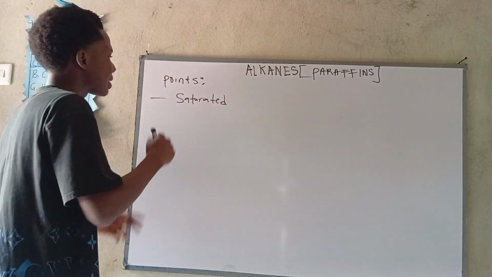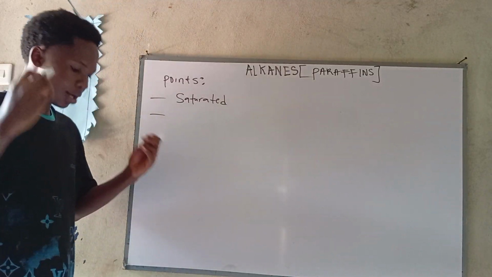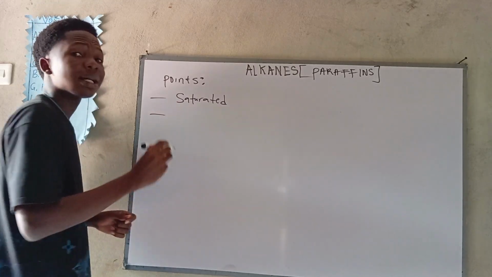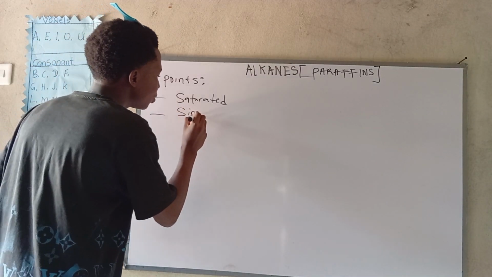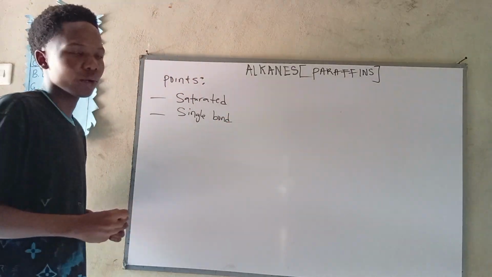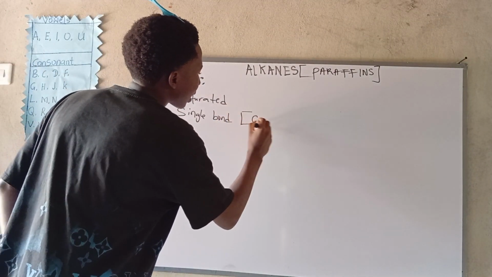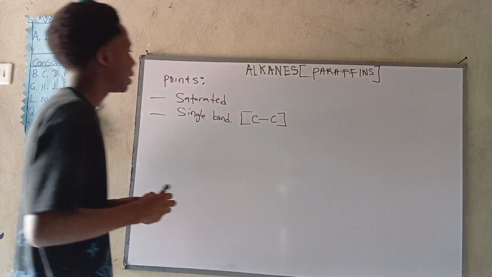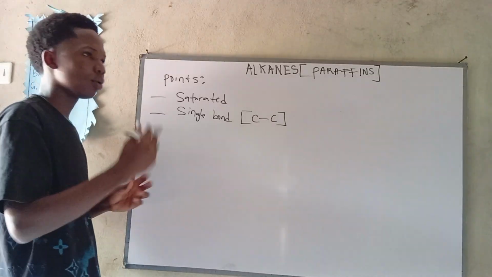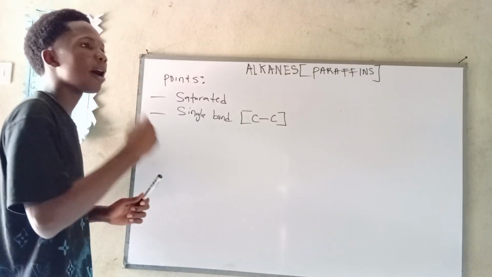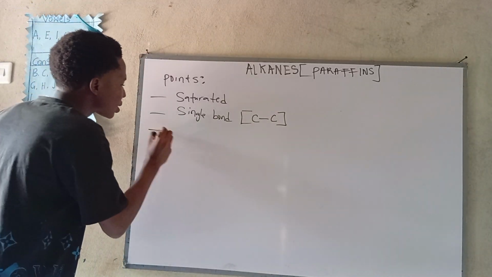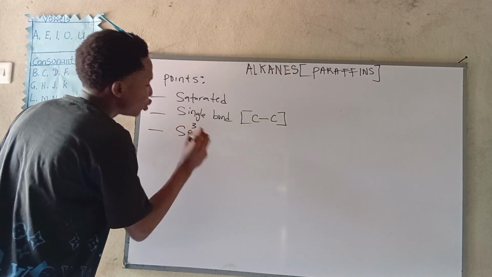Secondly, alkanes have carbon to carbon single bonds. We now know that a saturated hydrocarbon has single bonds, and every single bond can perform what we call sp3 hybridization. So alkanes are sp3 hybridized.